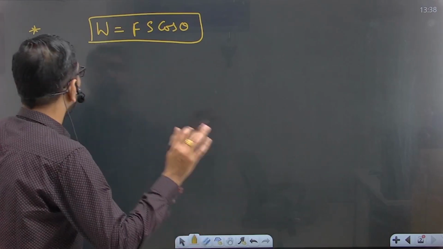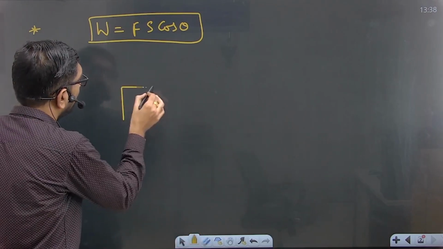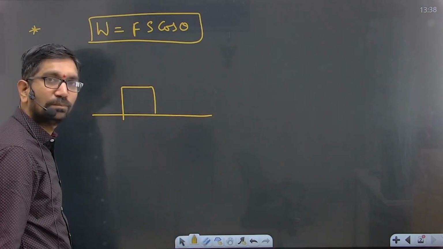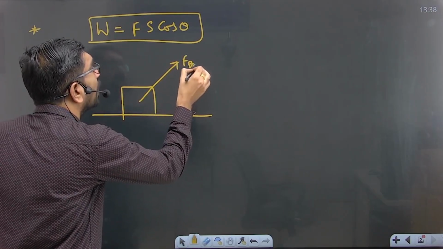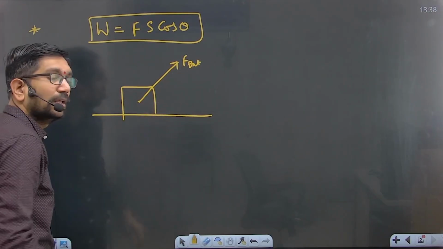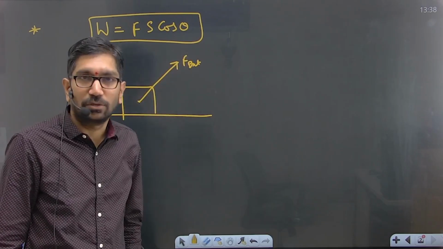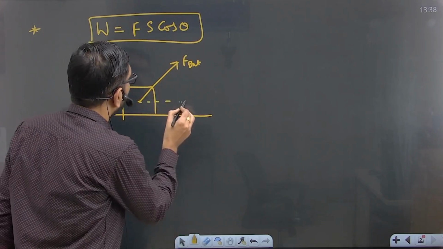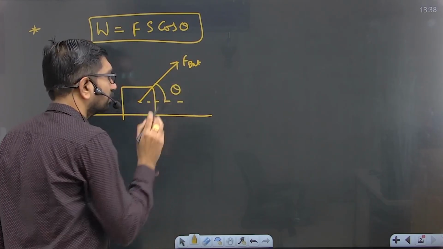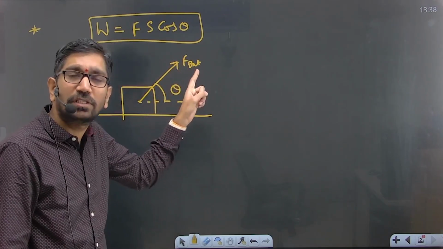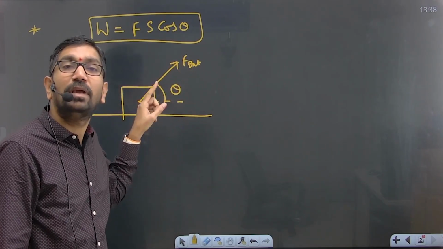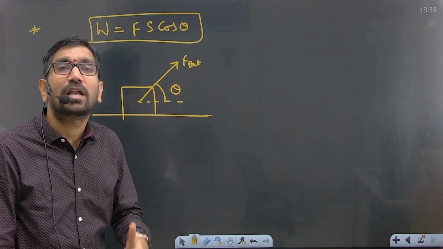Now see here, this is a block. You are applying the force in this direction, by making an angle theta. Clear? Now when you apply some force in this direction by making an angle theta, what happens?